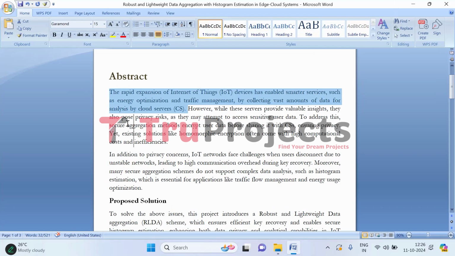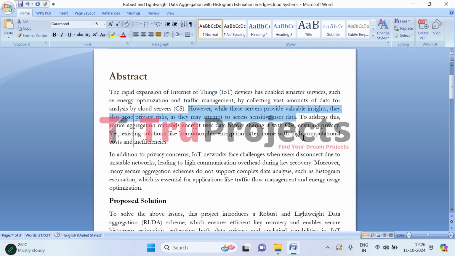For example, in a smart grid system, IoT devices such as smart meters collect extensive data on energy consumption patterns. This data is sent to cloud servers for analysis, which helps to optimize energy distribution and usage. While these insights are beneficial for users and service providers, they also raise privacy and security concerns. And also, the cloud servers might access sensitive information about individual usage habits.